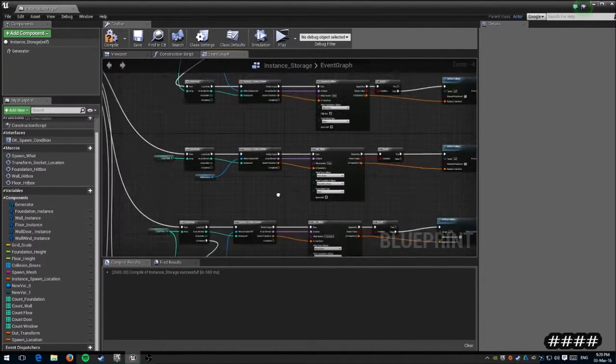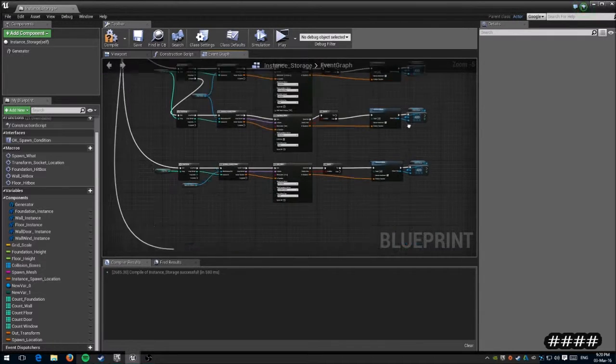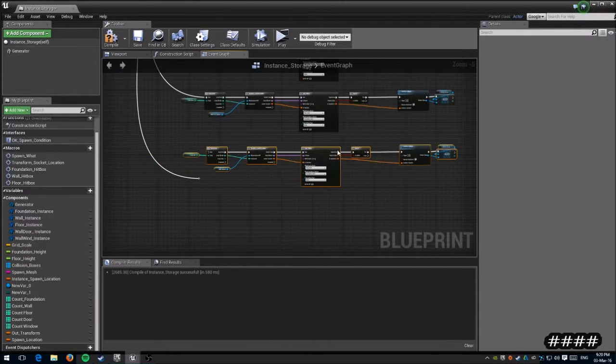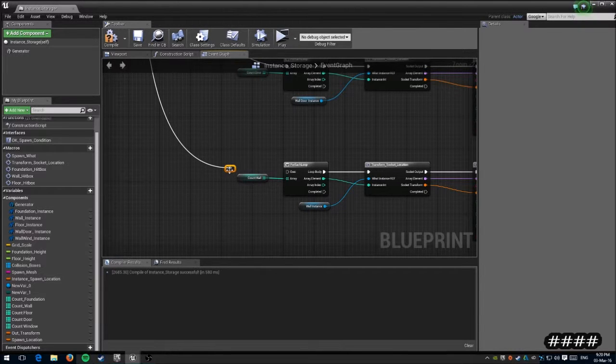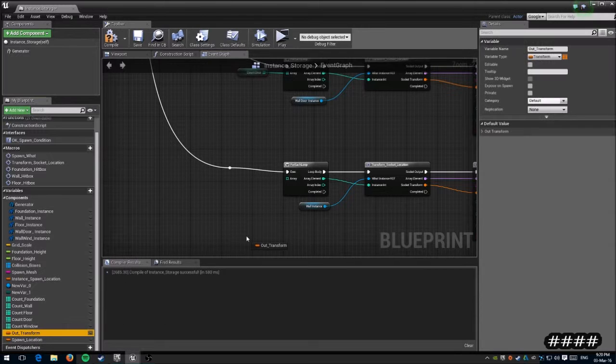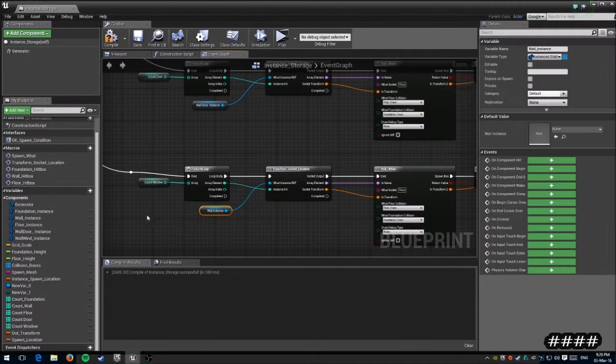If you take, these will get commented, but if you take this for the wall, copy it, and we'll just paste it down here. Plug that into there. Change the count to window, and change the instance to window as well.